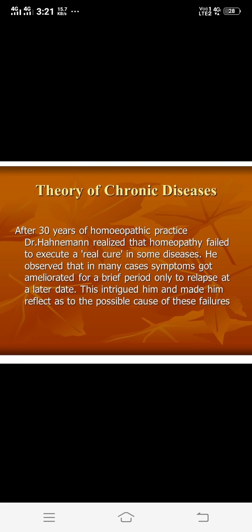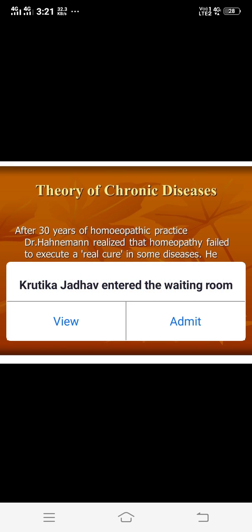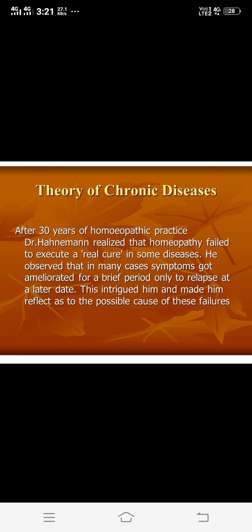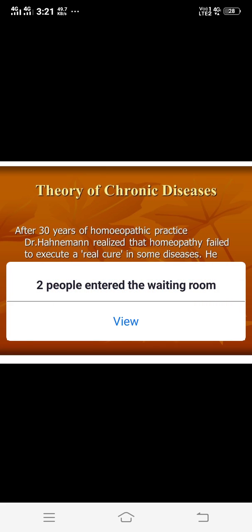The prodromal period and progressive period are present, and the decline period is absent. They end with the death of a person unless the dynamic aid of homeopathic medicine is given. Examples are diabetes, hypertension, renal diseases, cirrhosis of liver, asthma, COPD, etc.